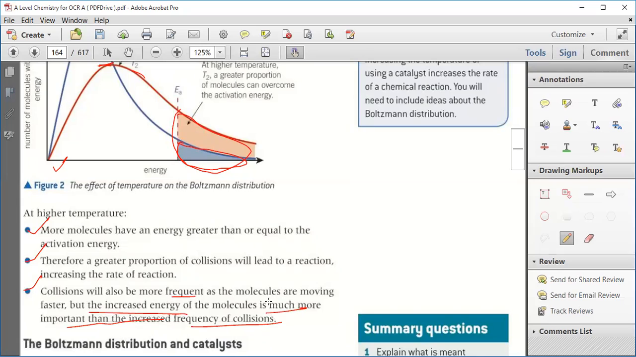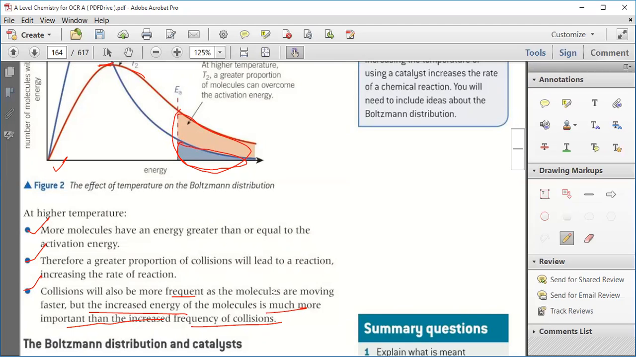As the molecules are moving faster, the increased energy of the molecules is much more important. The energy of the molecules is now very high, and because of this, there can be a perfect collision so that the reaction can happen.